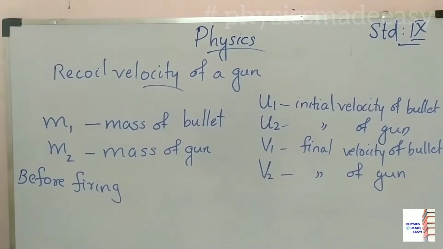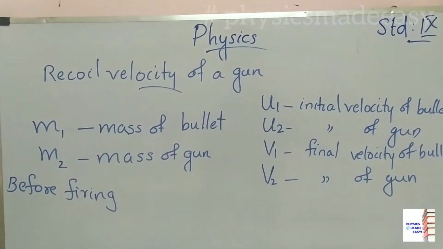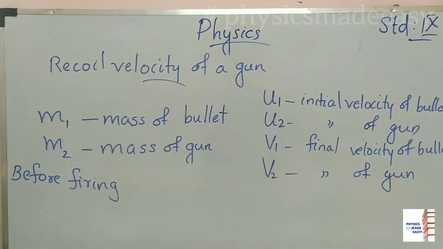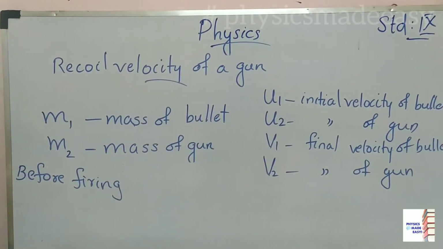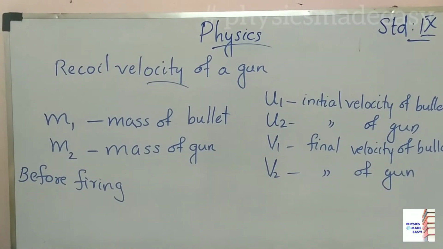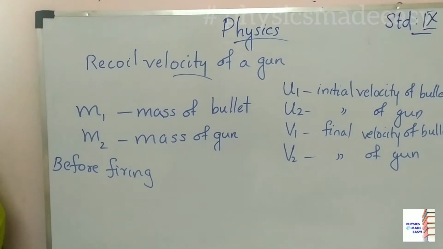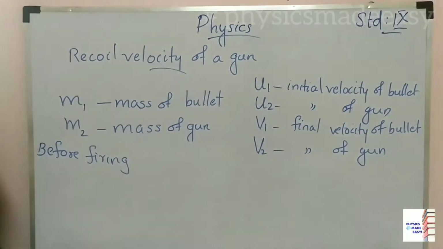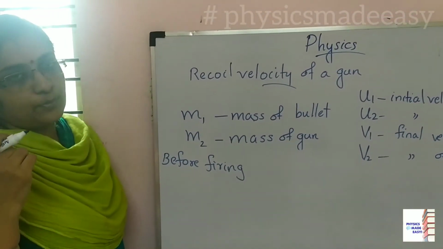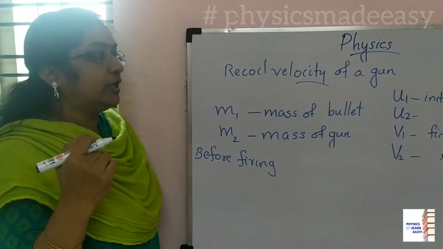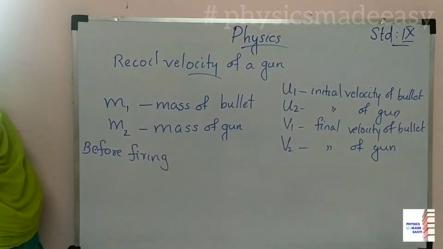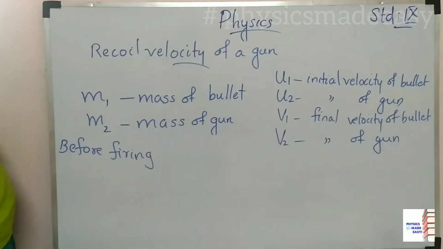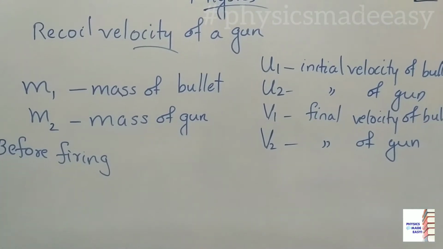While learning Newton's third law of motion, we discussed about the recoiling of a gun. That time I told you we have to derive one equation for recoil velocity of a gun. Here we have to use this law of conservation of momentum. Here we are discussing the process of firing a bullet from the gun. Before firing, after firing, what is the total momentum that we need for getting this equation for recoil velocity.